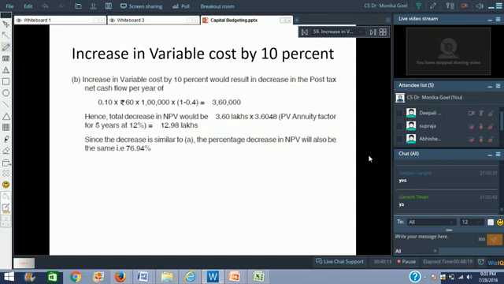Again, 3,60,000 multiplied with the present value annuity factor at the rate of 12% for 5 years is again 12.98 lakhs. So it's similar whether the variable cost increases by 10% or the selling price decreases by 5%. We are okay with any one of the two. If both the things are going to happen together, the project will become unviable. Fine?